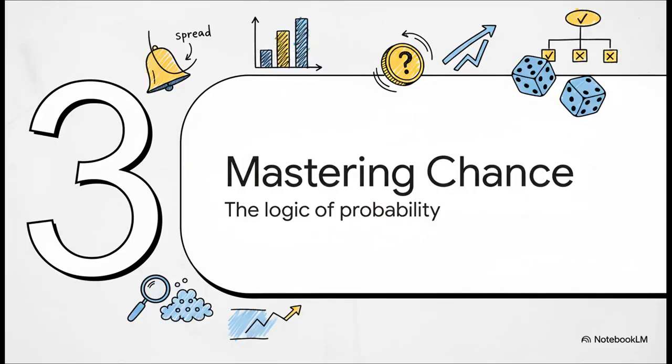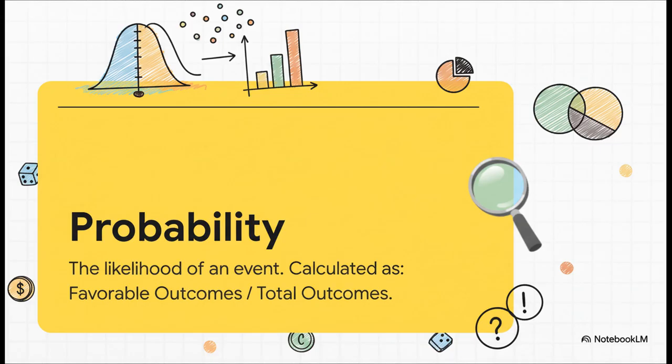So we're getting pretty good at describing what's already happened. But how in the world do we start predicting what might happen next? Well, for that, we have to learn the rules of the game. We need to speak the language of chance, and that is probability. Probability is really just a number from 0 to 1 that tells you how likely something is.